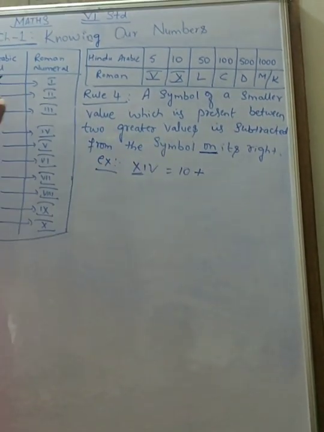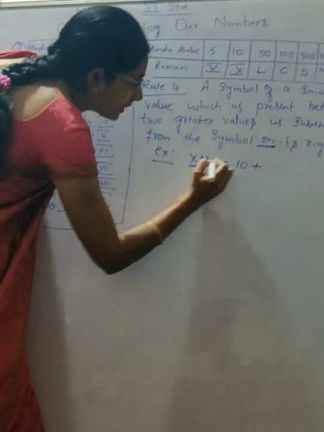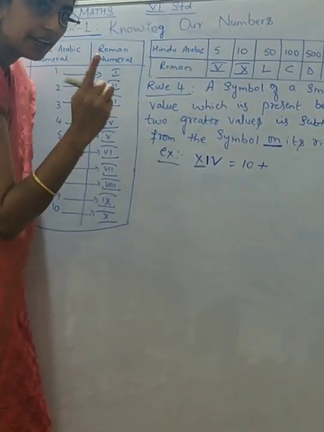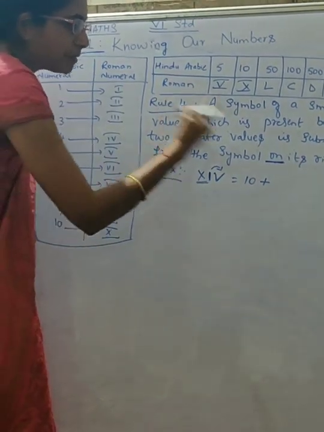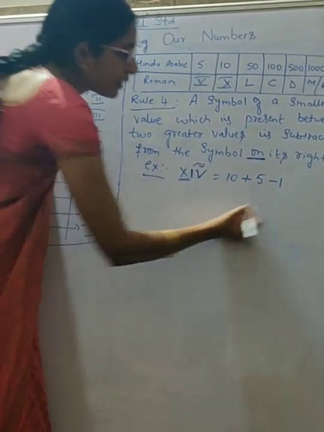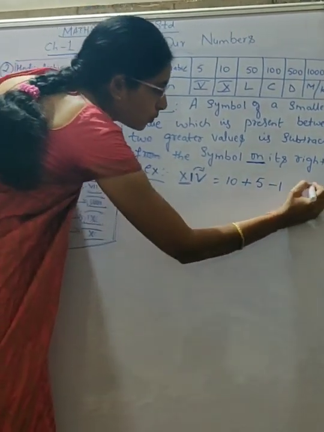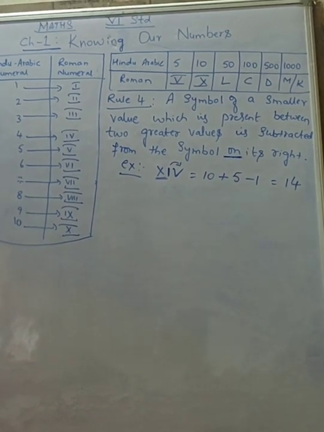Now here the rule applies. What does it say? 1 is smaller than 5, correct? So it will be subtracted from this 5. 1 will be subtracted. That is 5 minus 1, which is equal to 4, so the number is 14. Got it? So one more example we shall take.